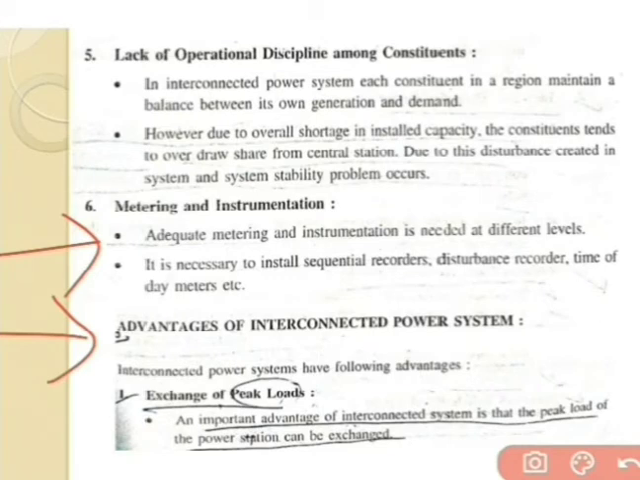So we can start with the first one, that is the exchange of peak loads. Inside the previous example we have already discussed that if there are two generating stations connected, and we can try to reduce the load from one generating station, then for that we can use the other generating station, which is used to reduce the peak demand at the consumer side.